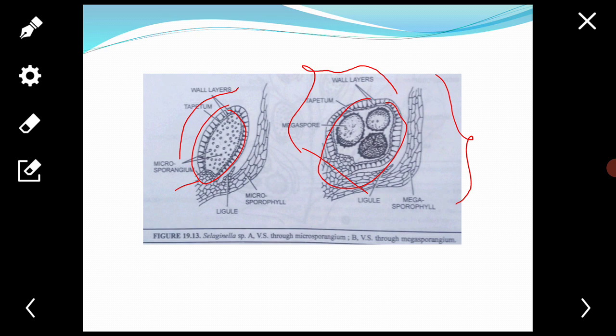Microsporangium and megasporangium dehisce by vertical splitting of only the apical part of the sporangial jacket into two valves. The spores are liberated violently to some distance.